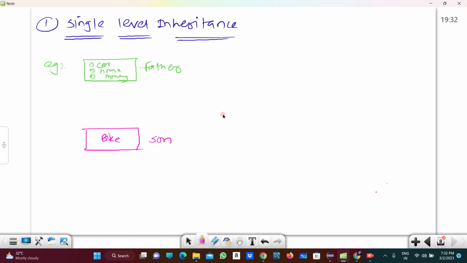So in the single level inheritance, here one class is acquiring properties of another class.